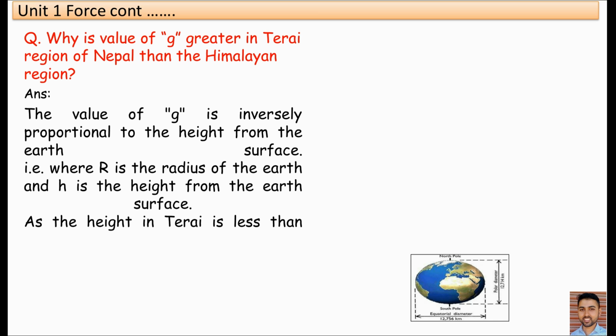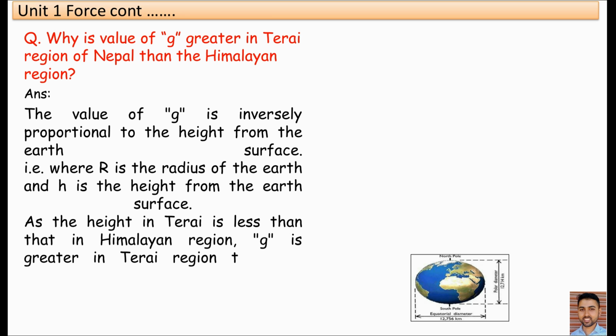As the height in Tarai is less than in the Himalayan region, acceleration due to gravity g is greater in Tarai region than in the Himalayan region.